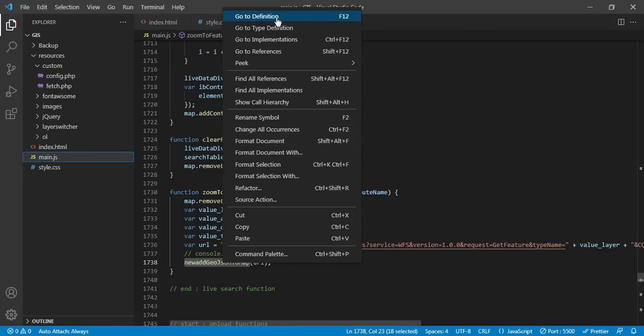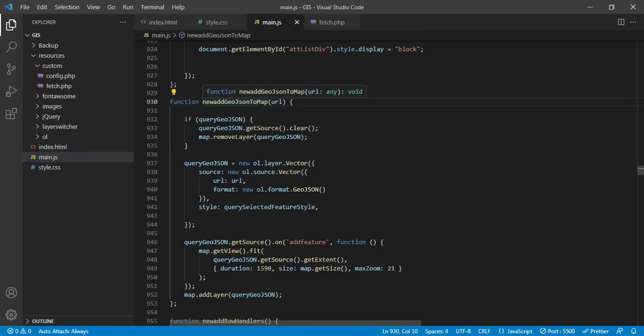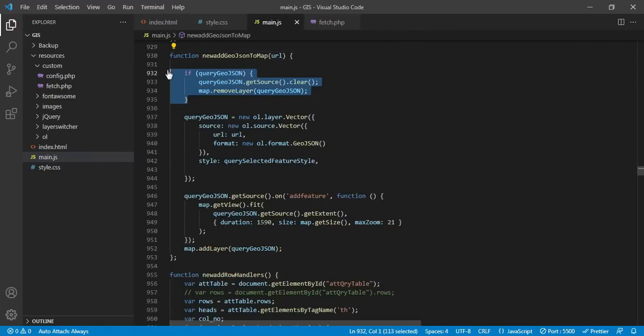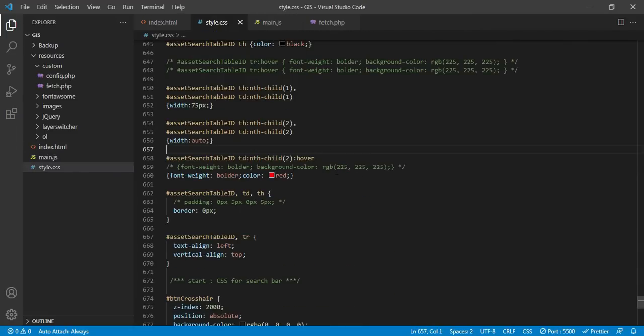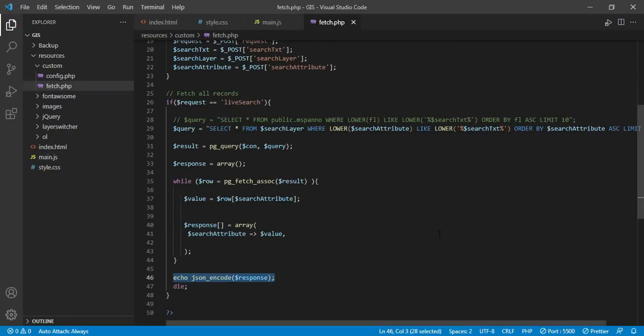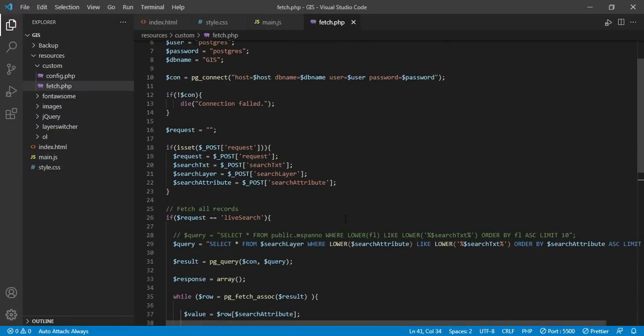So you can see over here I am calling add GeoJSON to map. So basically if there is any already existing GeoJSON, I have to clear that, and I have to define a GeoJSON variable providing the URL as an input, and then some styling part, how it should be added into the map. And once it is added, on every feature it has to fit the map view to a particular feature extent, and then it has to display the map. So this is the basic simple functionality which we have created. So this completes our HTML part, styling part, JavaScript part, and then PHP. It is a very simple functionality but very much useful.